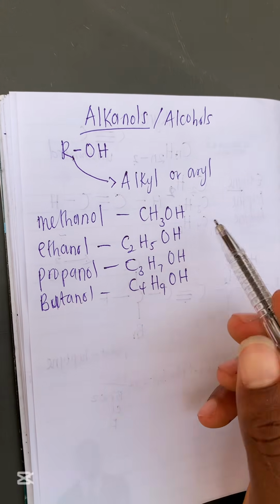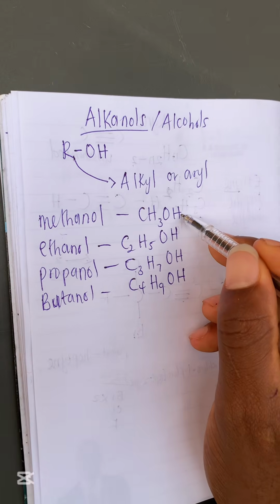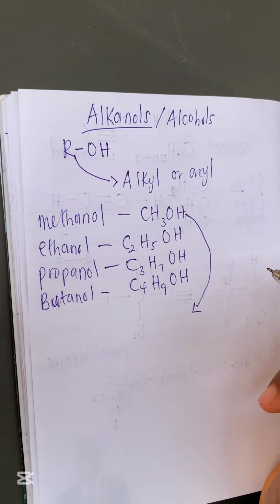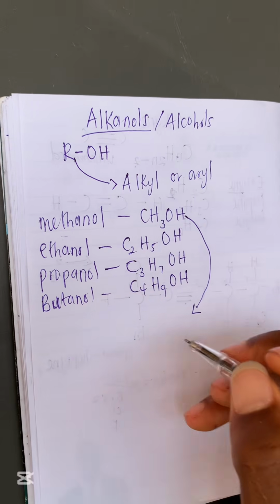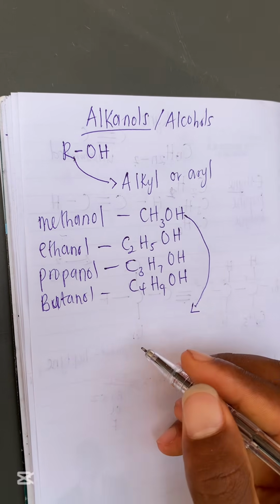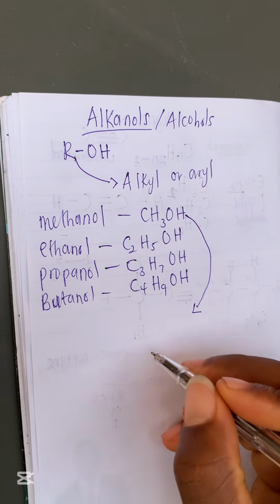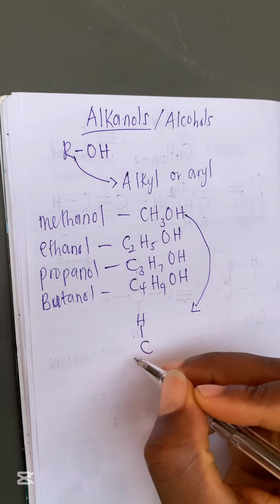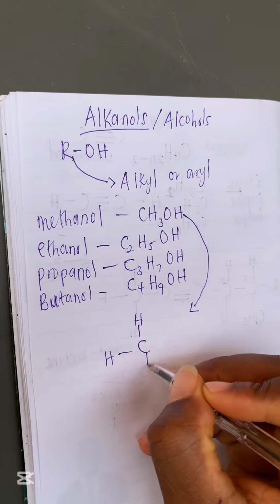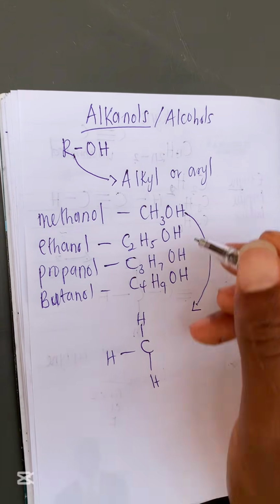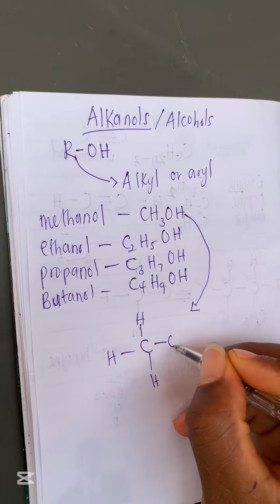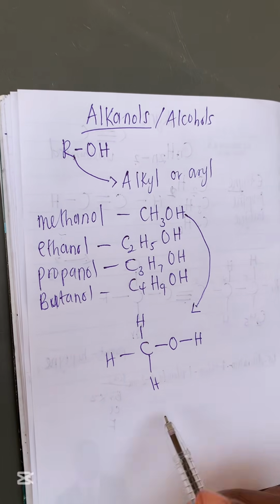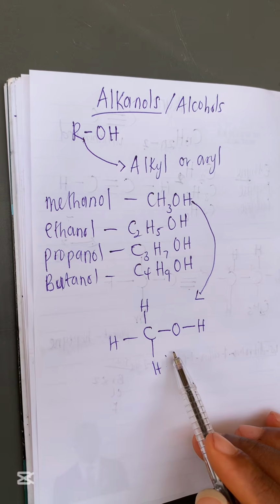So now let me use methanol as an example to show you how the structure is. Methanol, let me draw it for you. C is the central atom. So we have C, then H3. I'm drawing the Kekule structure. This is what we call the Kekule structure. Then attached to OH. Can you see? So this is the structure of methanol. This is how it looks like.